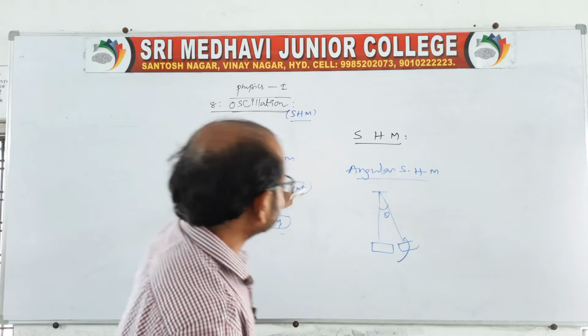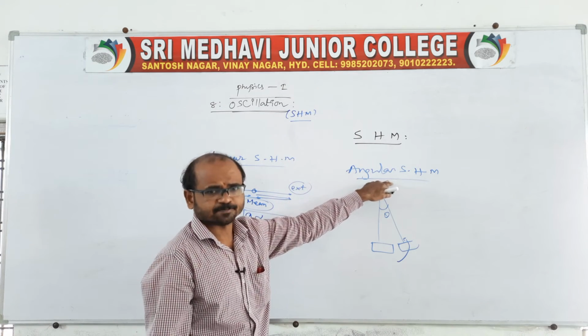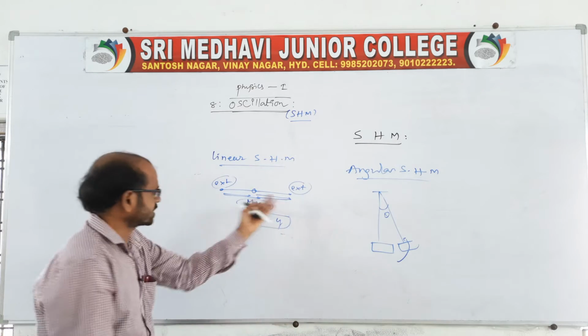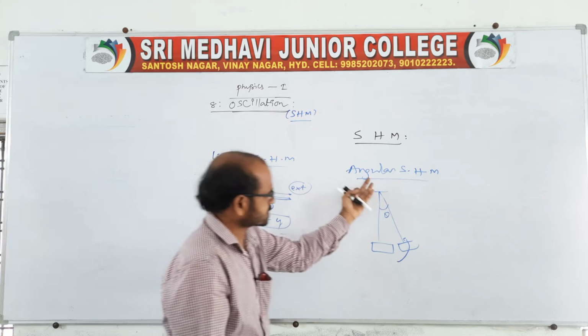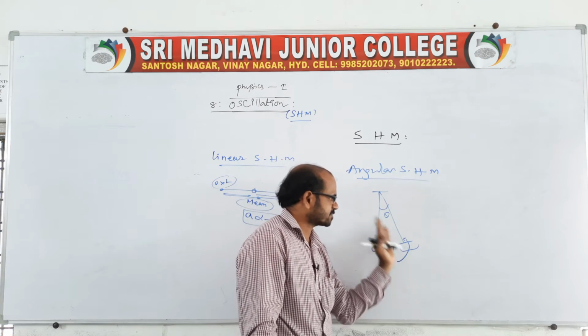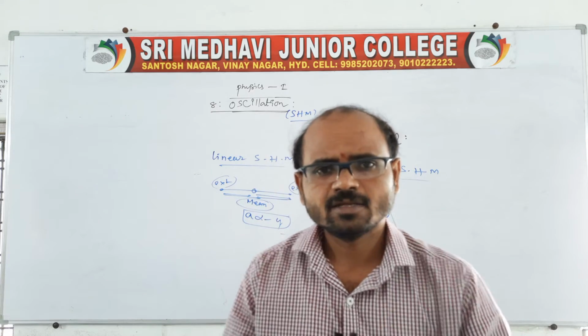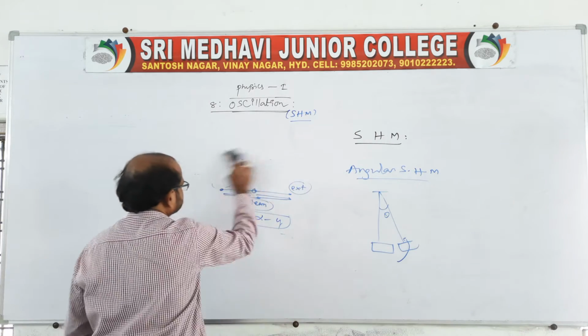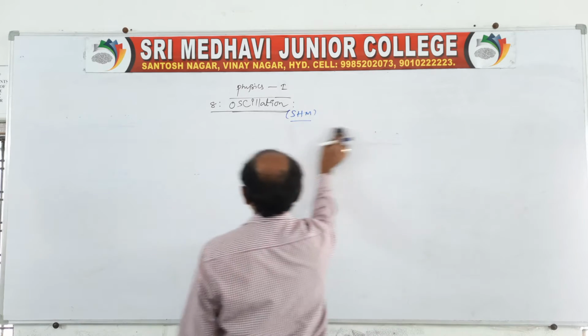Clear? So there are two types of SHMs. One we can say linear SHM, and one more angular SHM. Linear means the particle executes to and fro motion along a straight line. Angular is nothing but the particle being displaced, making a small angle theta with the vertical, which we can call angular SHM. So this is about SHM and the SHM statement.